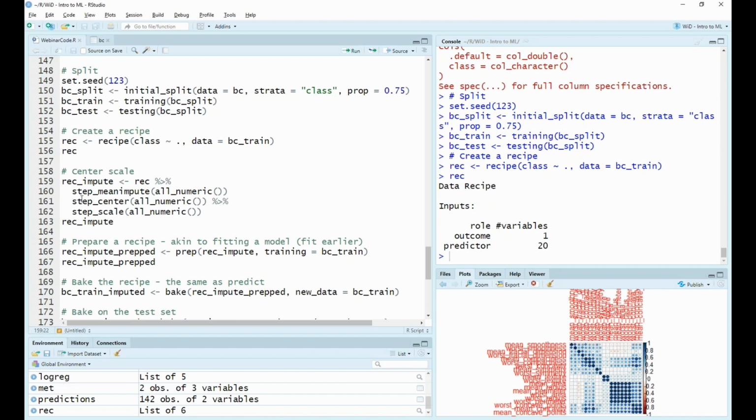Similarly, we're going to center the data. So we're going to subtract the mean from each of the values, and then we're going to scale it. This can be useful to do because if you have a really outlier value that's really, really large, this can have a massive effect on the fitting of our model. But if we center and scale it, the importance of this outlier will be reduced.